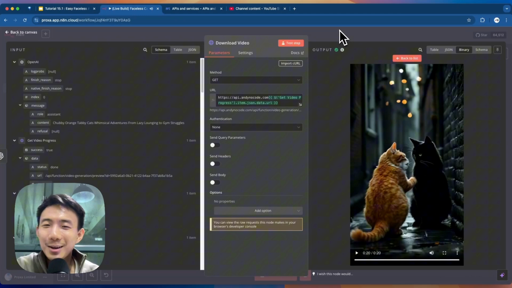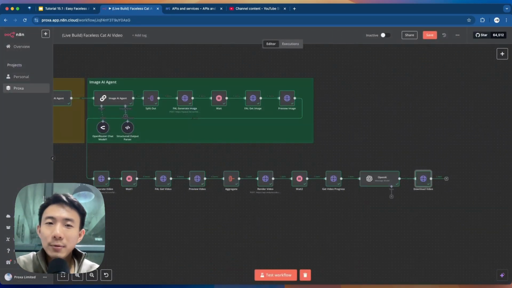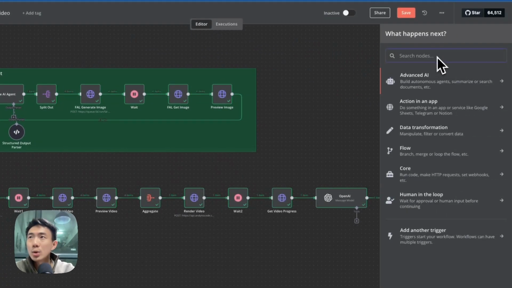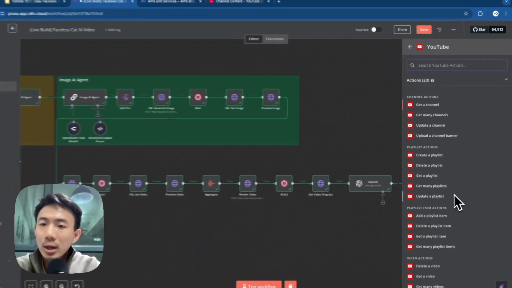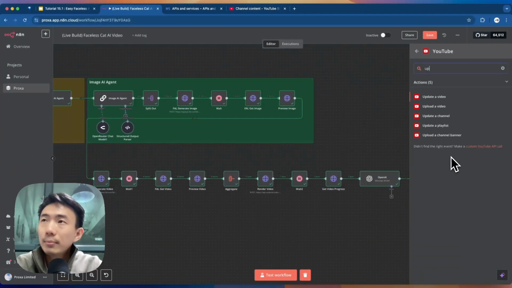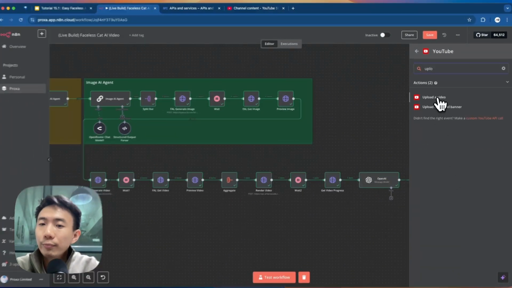Great. Seems like a great, sweet love story. And of course, you can always change the prompt to try to modify the output and the style. All right, so we have the video ready, and we can actually upload the video to YouTube. So we are going to add another node, which is, we search for YouTube, this one. And then we are going to choose upload a video, this one.